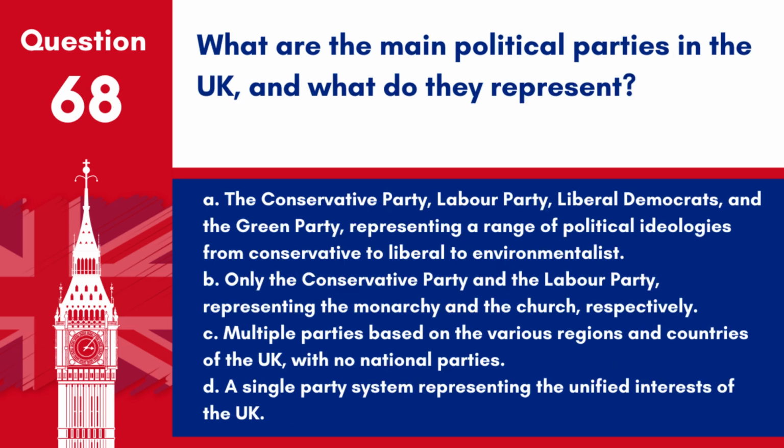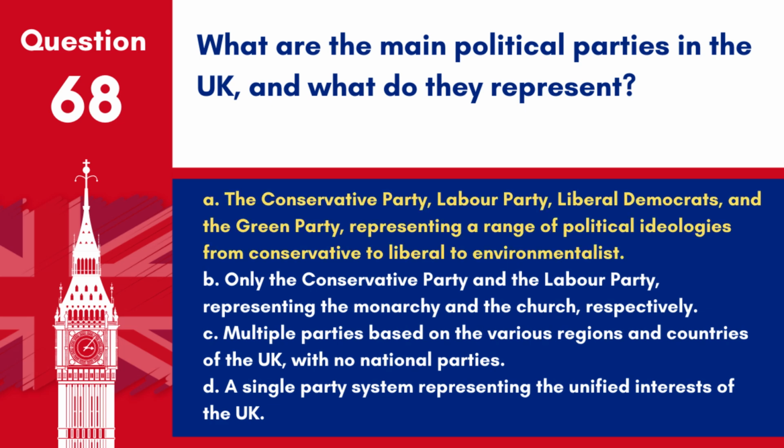Question 68. What are the main political parties in the UK, and what do they represent? A. The Conservative Party, Labour Party, Liberal Democrats, and the Green Party, representing a range of political ideologies from conservative to liberal to environmentalist. B. Only the Conservative Party and the Labour Party, representing the monarchy and the church, respectively. C. Multiple parties based on the various regions and countries of the UK, with no national parties. D. A single party system, representing the unified interests of the UK.